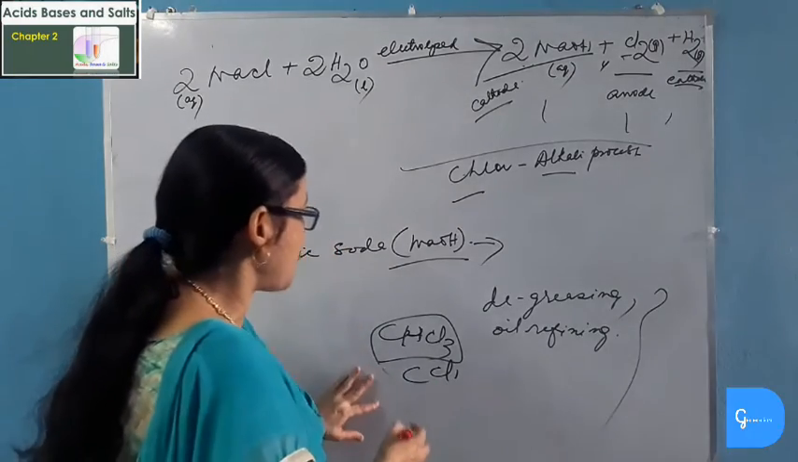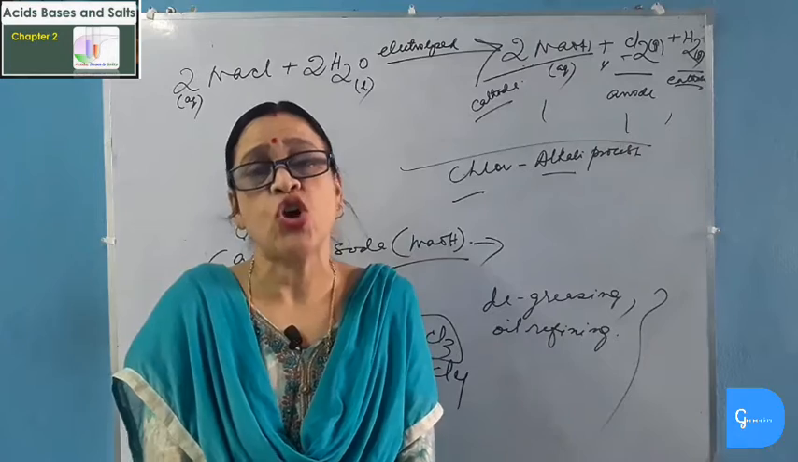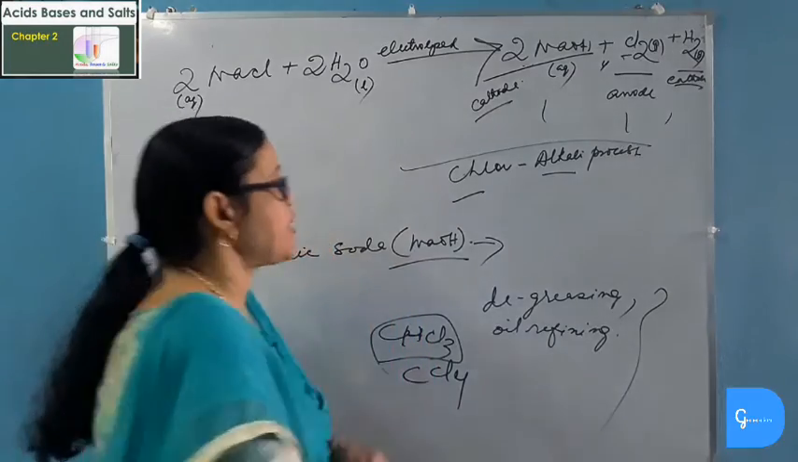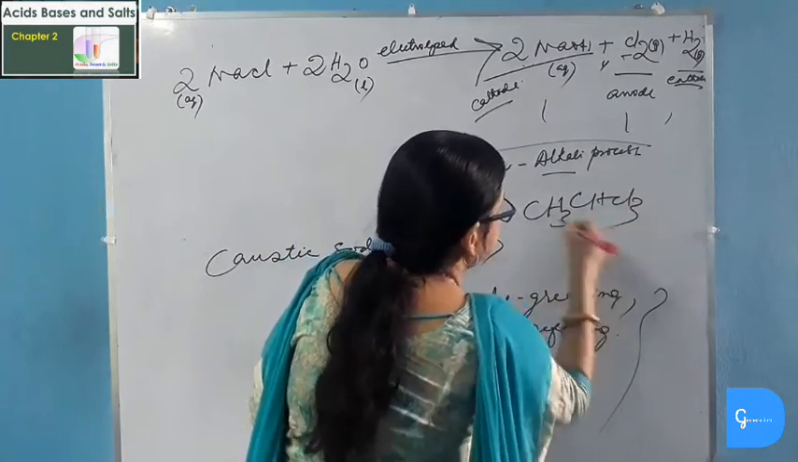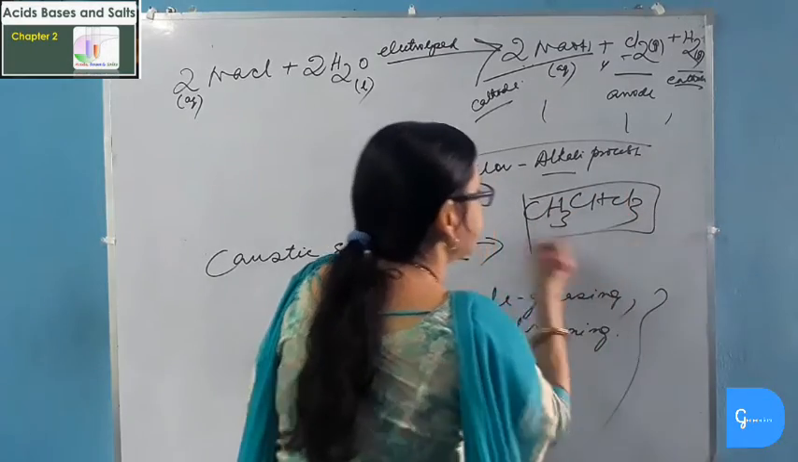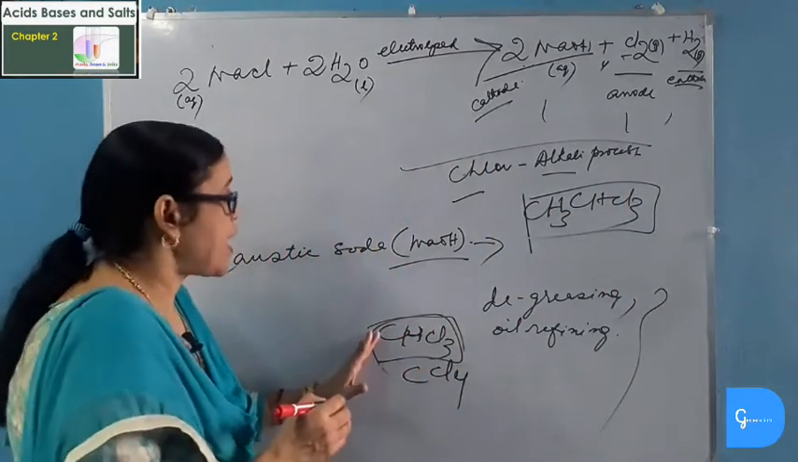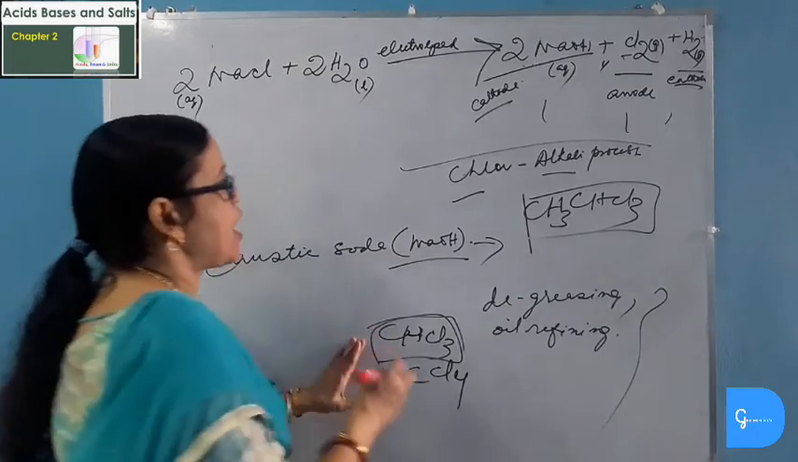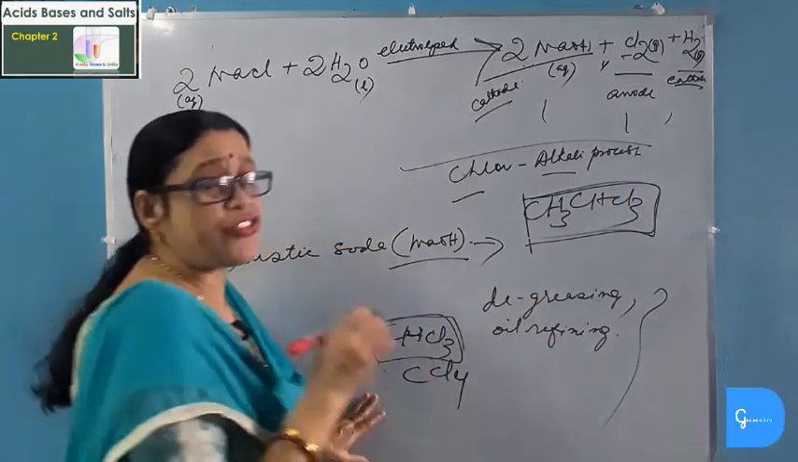Chlorine is also used for making carbon tetrachloride. Chlorine is also used for making solution for dry cleaning like CH3CCl3. This is called trichloroethane, and chloroform is called trichloromethane. It has an anesthetic property, and this trichloroethane is used as a solution for dry cleaning.